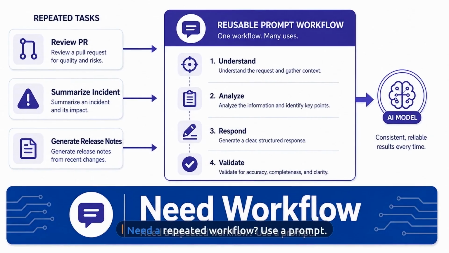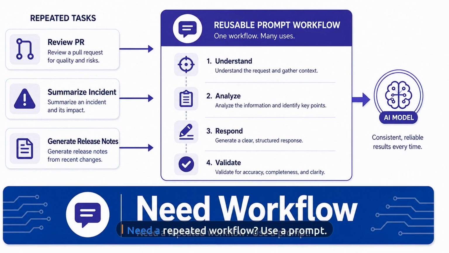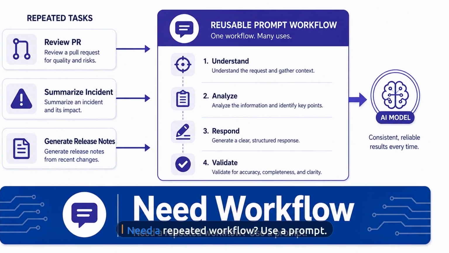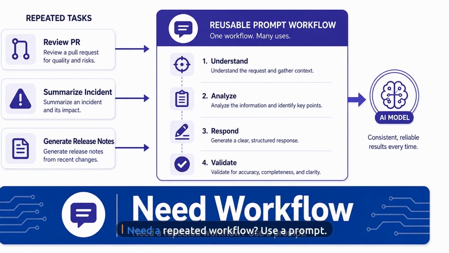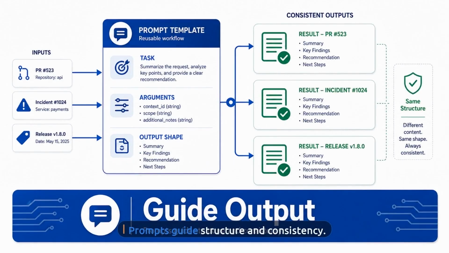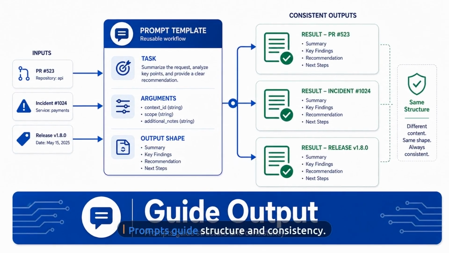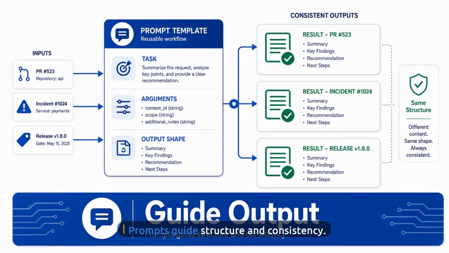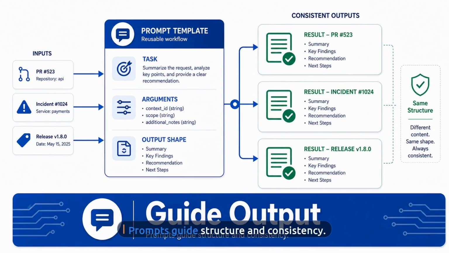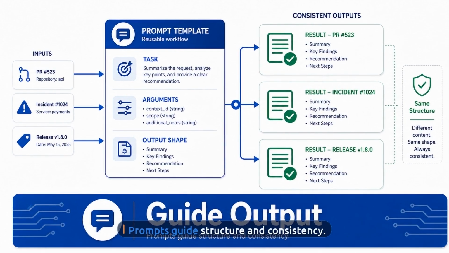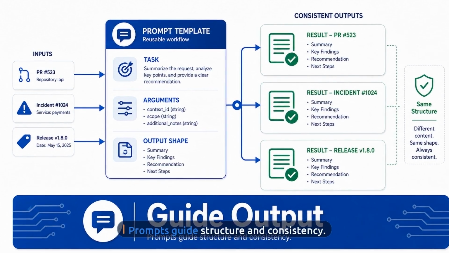If the task repeats and needs the same reasoning frame every time, you are in prompt territory. Review a PR, summarize an incident, generate release notes. That is workflow guidance, so the primitive should be a prompt. Good prompts give the model a repeatable frame. They define the task, the arguments, and the output shape. That is why the same workflow becomes easier to teach, reuse, and evaluate.